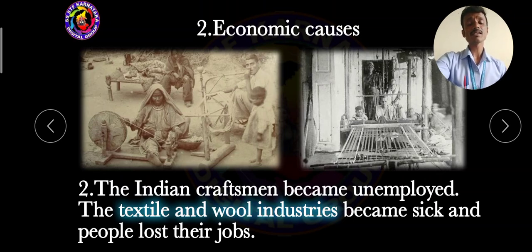But when the Britishers set up industries in England, the Indian cotton was directly exported to England, and those who depended on growing cotton, the majority of the people, became unemployed and very poor, those who depended on cotton textiles. This is also one of the important economic causes.